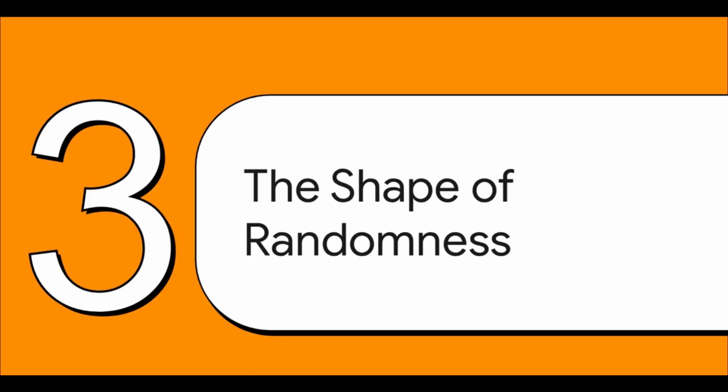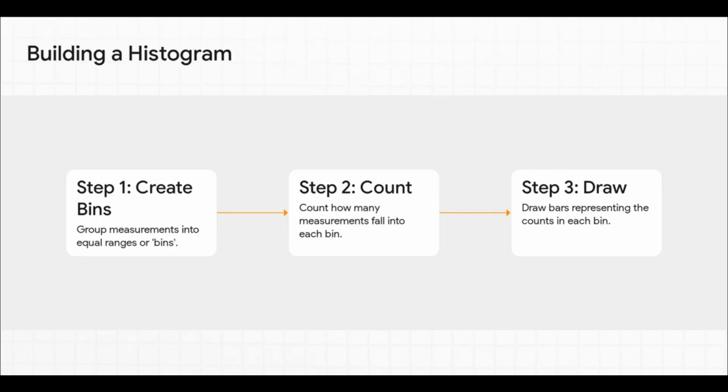Okay, so now we have a best guess, that's our mean, and we have a confidence score, that's our standard deviation. And this is where it gets really, really cool. Because what happens if we don't just take 5 measurements, but we take dozens or hundreds? Something beautiful and totally unexpected starts to emerge from all that random chaos. So how do we see this pattern? Simple. We build something called a histogram.